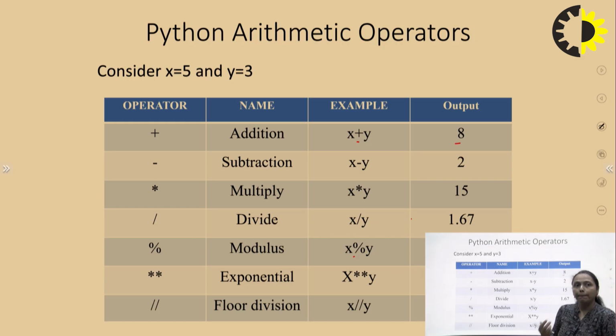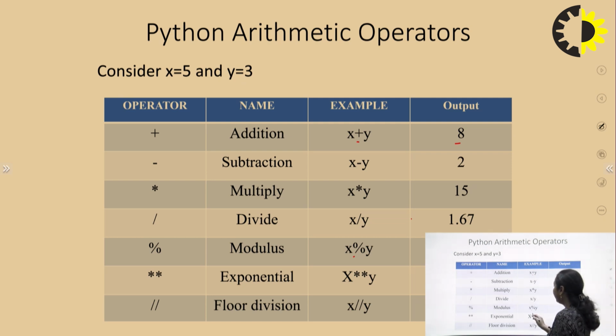Okay? But if I consider the modulus operator, what will the modulus operator provide? It will provide me the remainder part. So, when I divide 5 by 3, it is divided 1 time and I get remainder as 2. So, the answer will be 2.